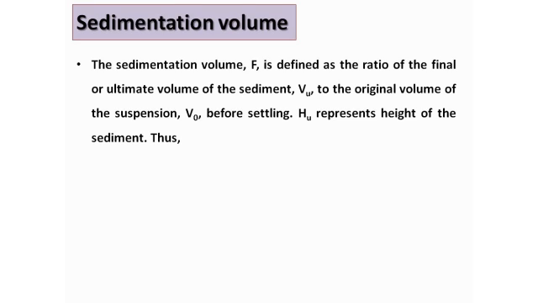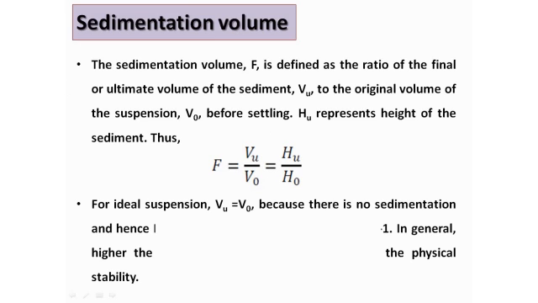Ultimate volume of sediment means the volume after settling down of the floccules, and the initial volume means the volume before settling. And HU represents the height of sediment. Thus you can write the equation: the sedimentation volume F is equal to the final or ultimate volume divided by the original volume of the suspension, or the ultimate height divided by the original height of the suspension, right?